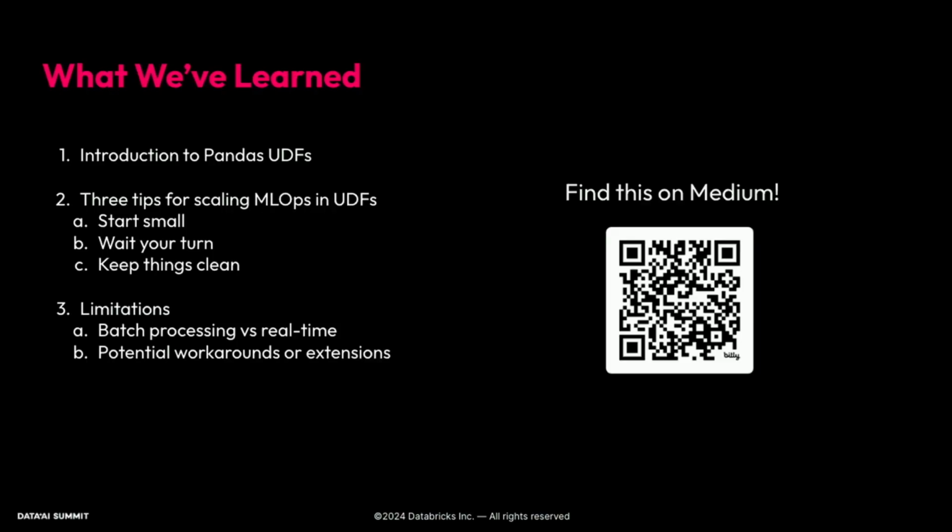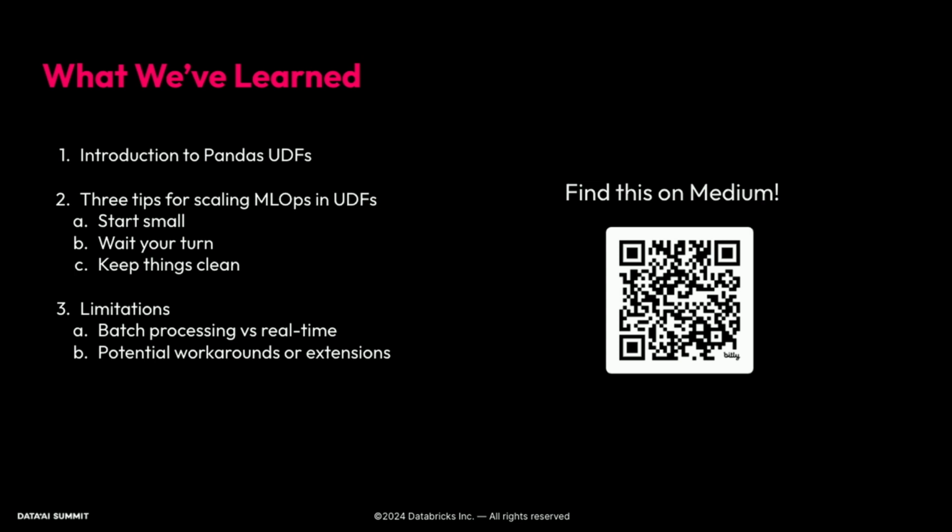All right, so what we've learned, thanks for sticking with me through all of this. At the top, we did a bit of an introduction to Pandas UDFs. We learned about the different kinds of UDFs, how they can pair with Spark UDFs, and how Pandas function APIs can be used to work on entire data frames and not just particular columns. From there, we introduced 3 tips for scaling MLOps using UDFs. Those 3 tips being to start small, to wait your turn, and to keep things clean.